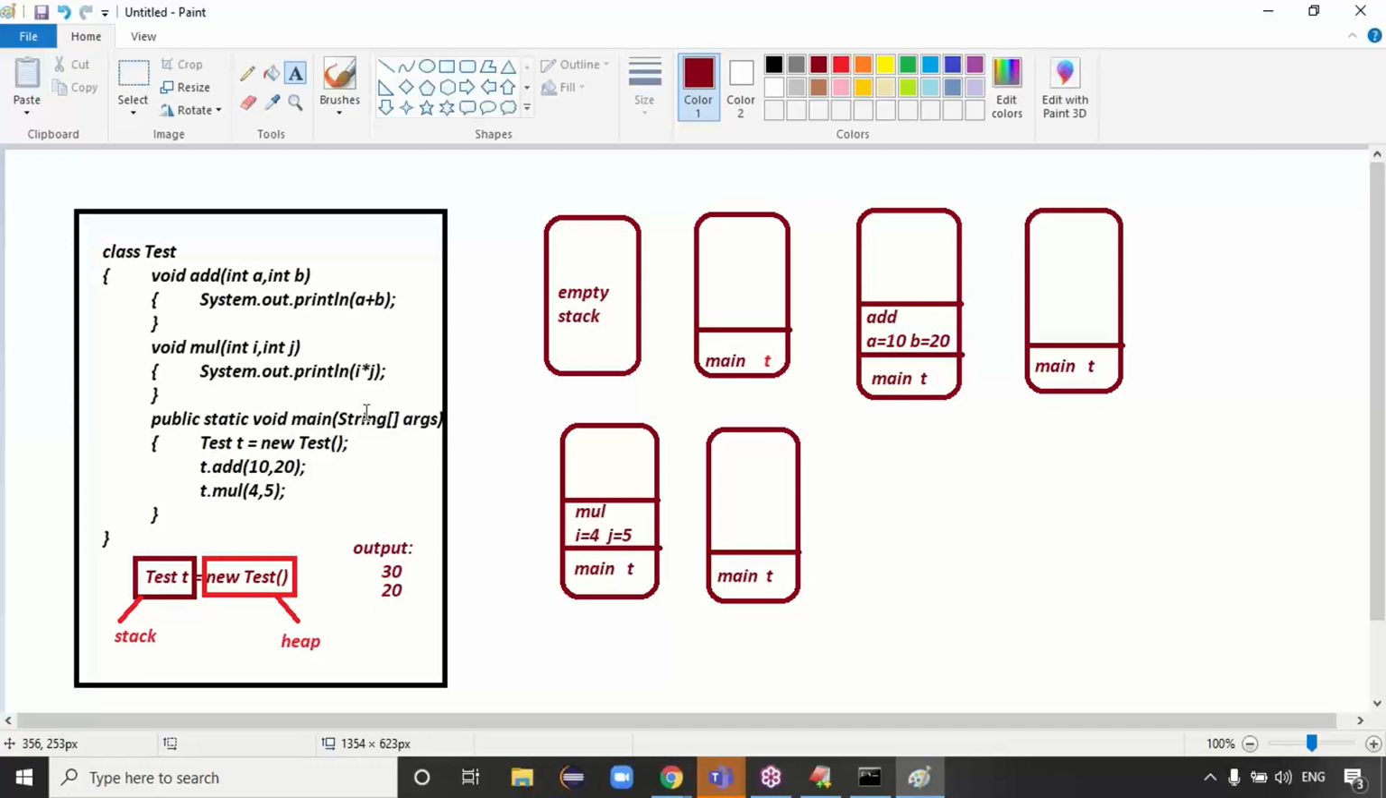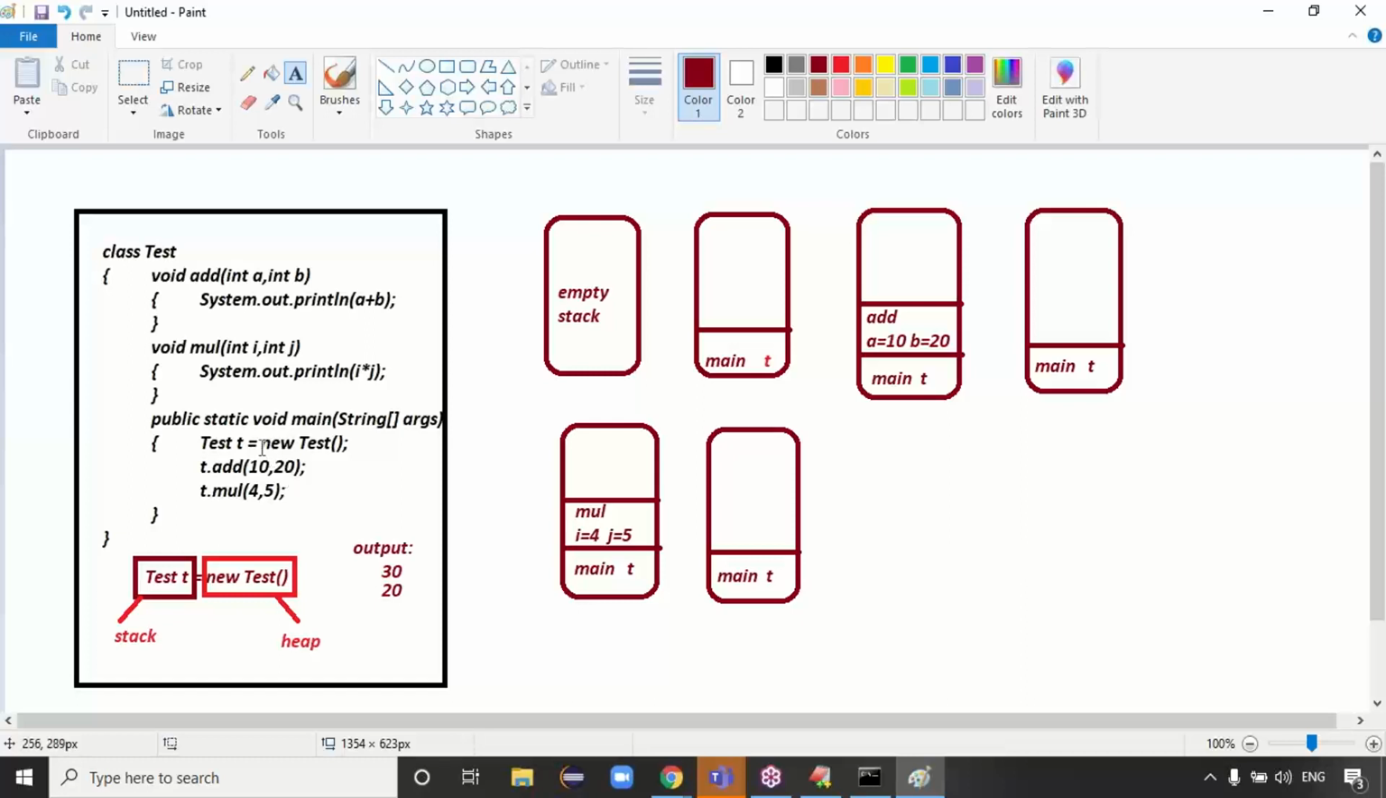Guys, once the main is completed, the main is deleted and the local variable t is also destroyed, right? Once t is destroyed, does that object contain any reference? There is no reference, right? An object without reference will be garbage collected, guys. An object without reference is handled by the garbage collector. It means the garbage collector will destroy that object automatically. Guys, are you clear now?